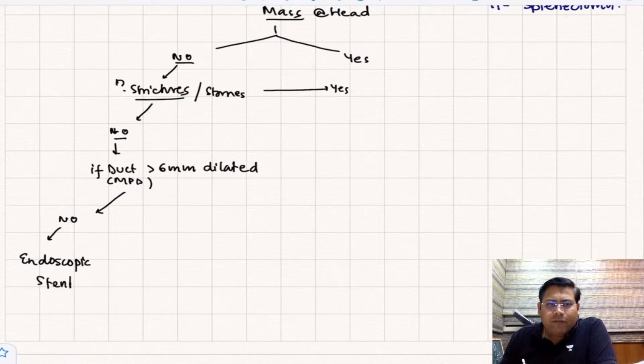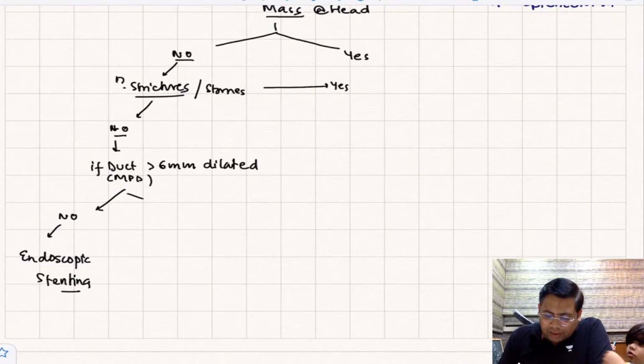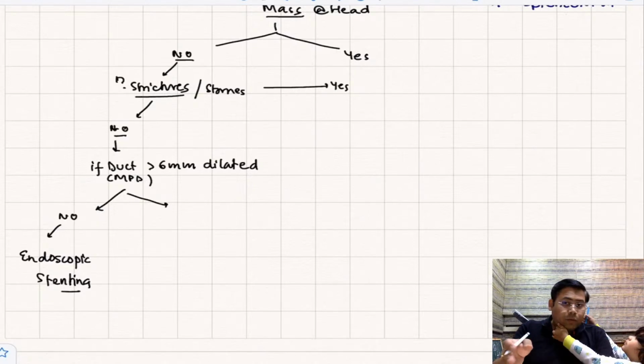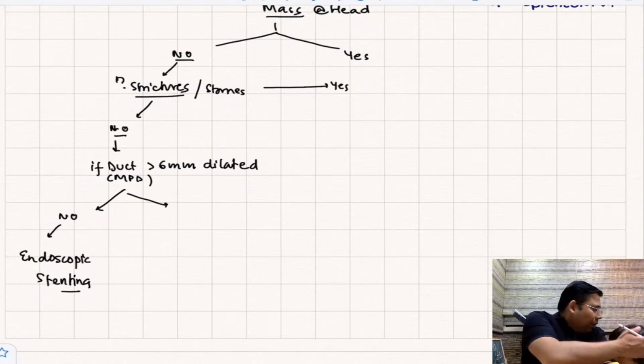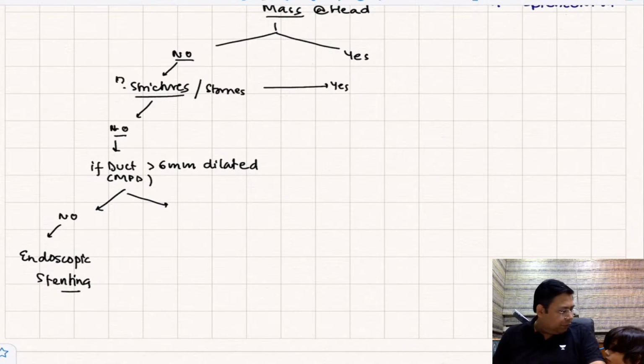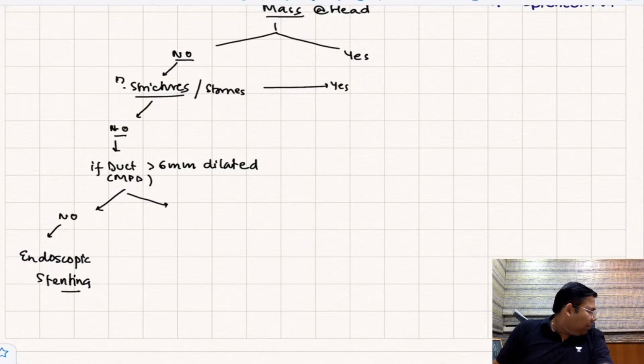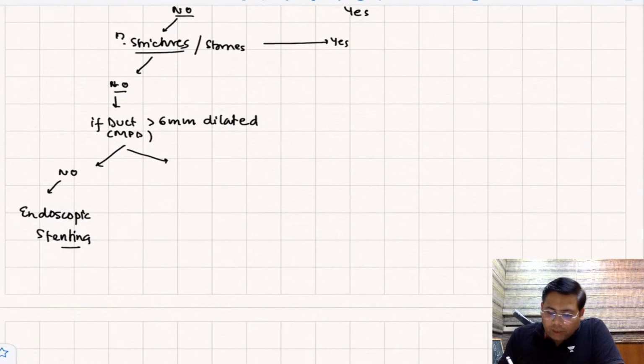There is no objective of doing any sort of anastomosis. If the duct is not dilated, then there is no point.